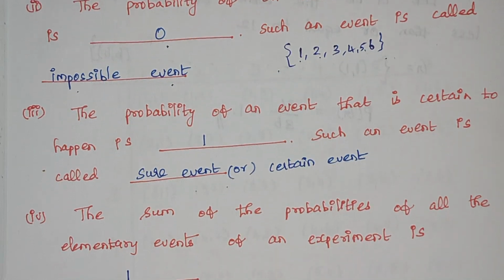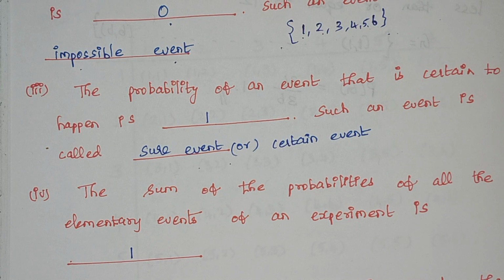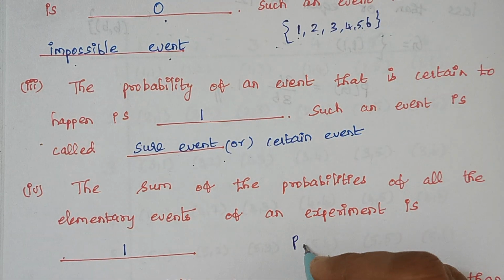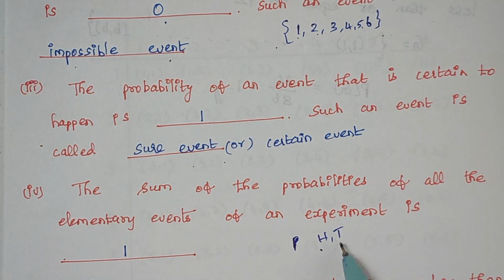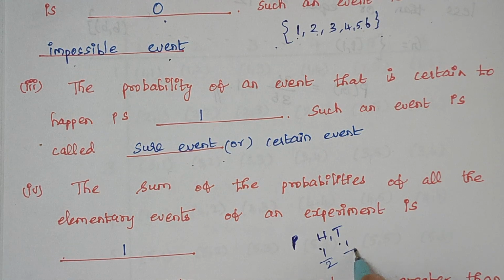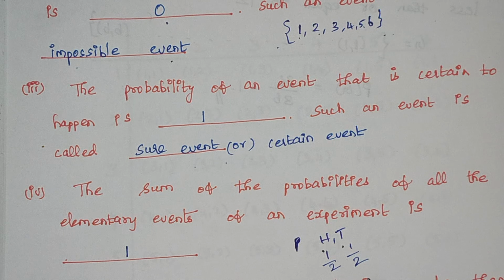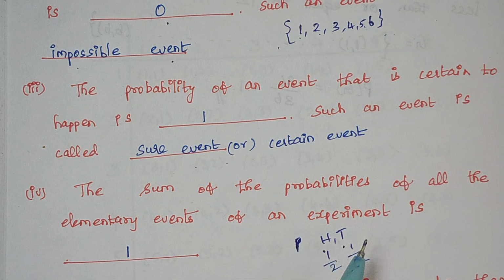Then the next question: the sum of the probabilities of all the elementary events of an experiment. So what is meant by elementary events? That is whenever an event has equally likely outcomes. For example, again we can consider the example of tossing a coin, right? Whenever a coin is tossed, we will be having either head or tail as the output. So the probability of getting a head is 1 by 2 and again for the tail it is 1 by 2. So these types of events are known as elementary events. So the sum of probabilities of these events is always equal to 1.